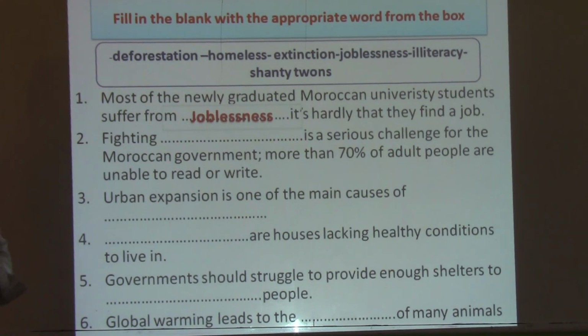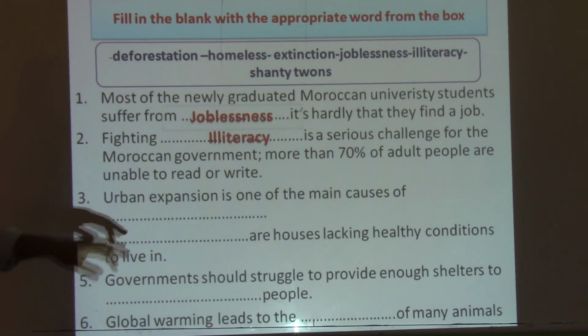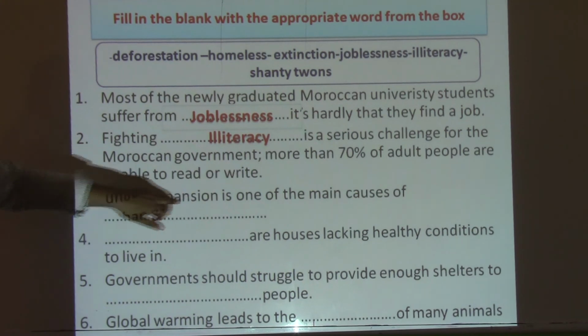2. Fighting is a serious challenge for the Moroccan government. More than 70% of adult people are unable to read or write. So here we're talking about inability to read and write. Okay, so we're talking about illiteracy. Third one, urban expansion is one of the main causes of, so we're talking about urban expansion.